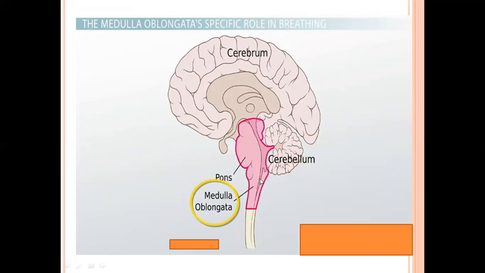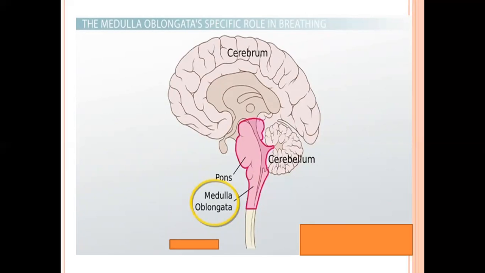The hindbrain consists of three parts: cerebellum, pons, and medulla oblongata. Now, what about the medulla oblongata? It is a very critical part of the brain because all involuntary actions are controlled by it, such as breathing, heart rate, and blood pressure.